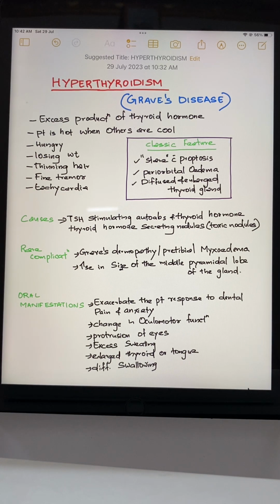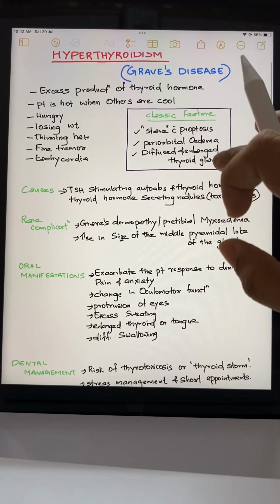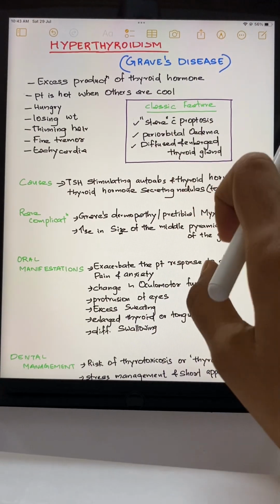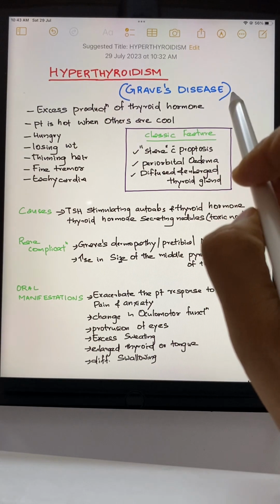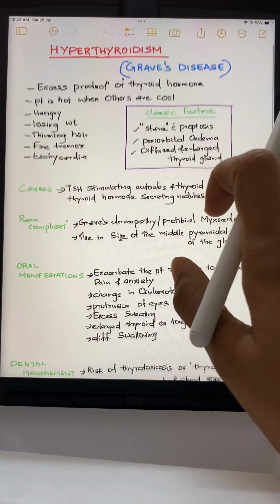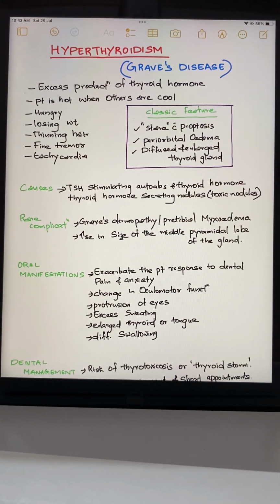That means their symptoms are just exactly opposite to each other. When we talk about hyperthyroidism, this is called the excess production of thyroid hormone. Hyperthyroidism is also known as Graves' disease. So whenever there is an excess production of thyroid hormone, the patient may feel hot always when others are cool. You can remember, when we hear the word hyper, it means high metabolism. So when the patient has high metabolism, they may feel hot. So patient is hot when others are cool.